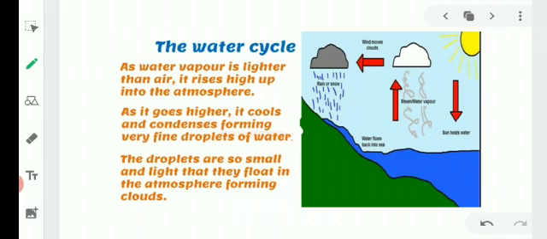The droplets are so small and light that they can float in the atmosphere, forming a cloud, which means these water droplets are floating in the atmosphere, collectively called a cloud, and they combine to form the cloud.